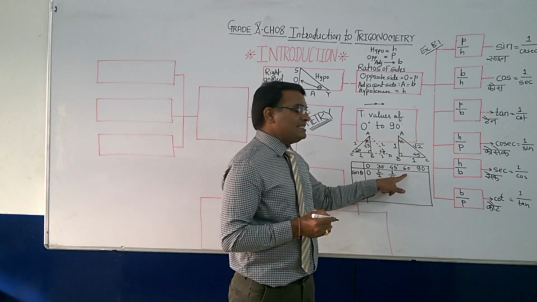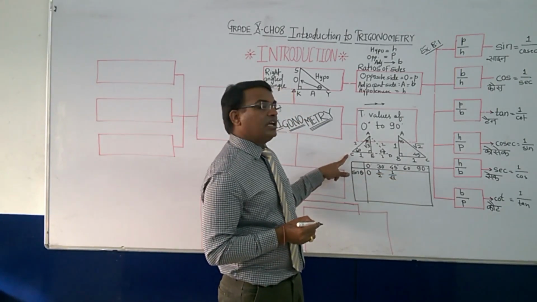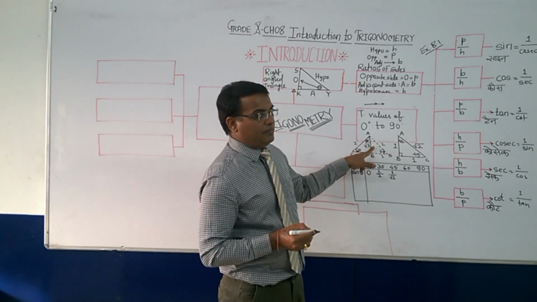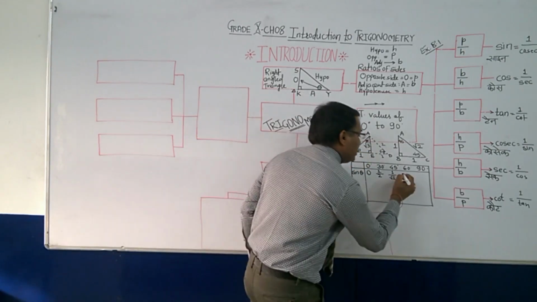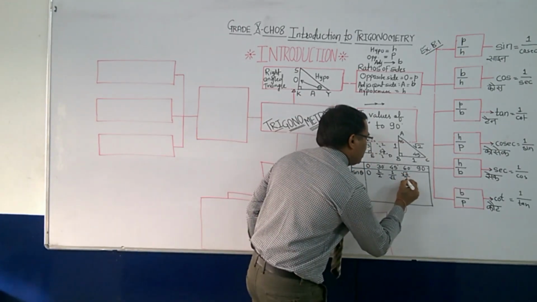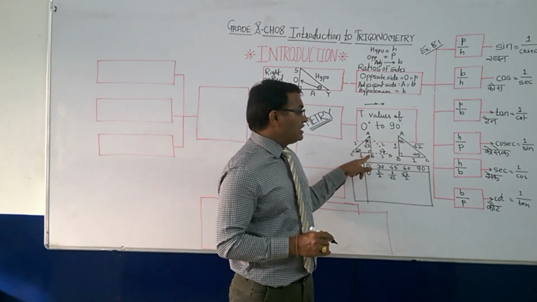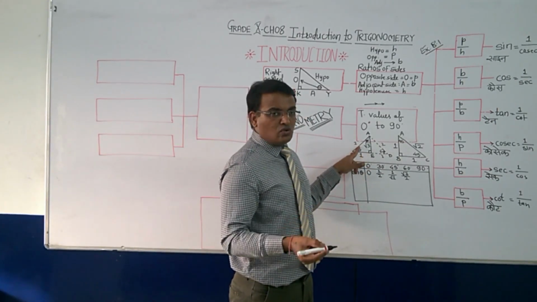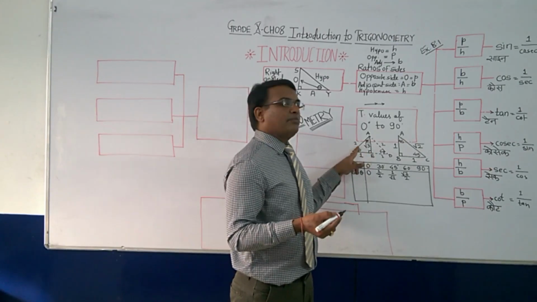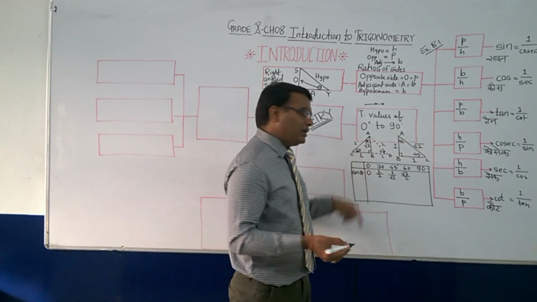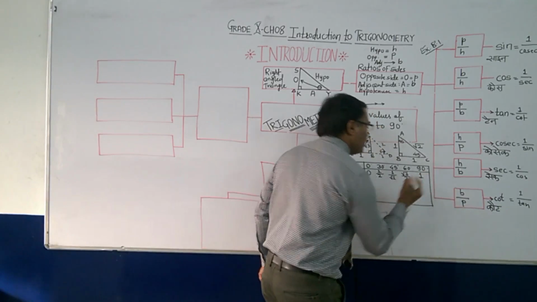Okay, now sine 60. This is 60 degree. Again opposite side or perpendicular side upon hypotenuse. It means root 3 upon 2. And what is sine 90? Sine 90's opposite is 2, that is hypotenuse. And hypotenuse is again the same. So 2 by 2 is 1.